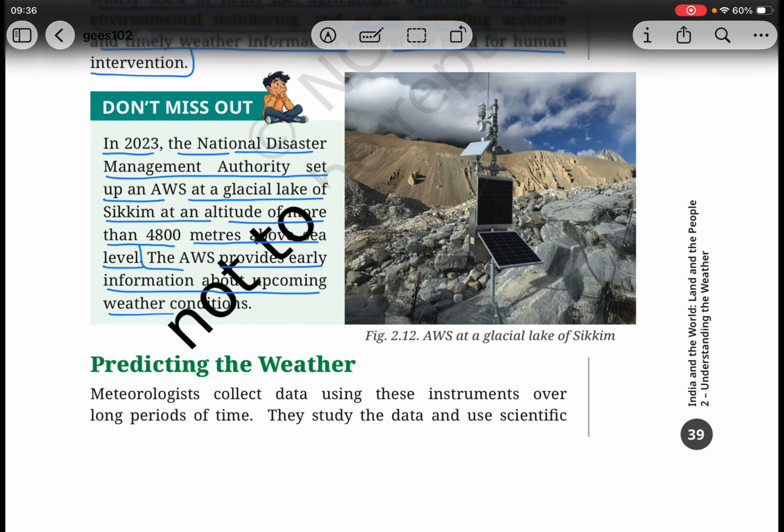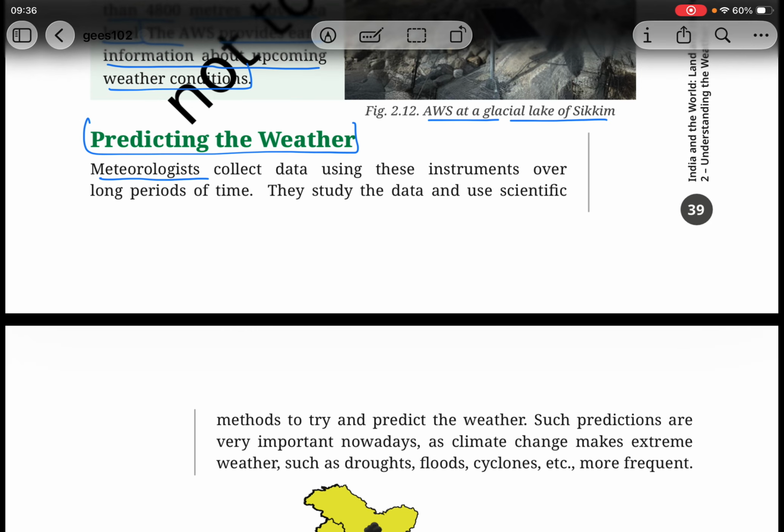Predicting the weather. Meteorologists collect data using these instruments over long periods of time. They study the data and use scientific methods to try and predict the weather. Such predictions are very important nowadays as climate change makes extreme weather such as droughts, floods, cyclones, etc. more frequent.